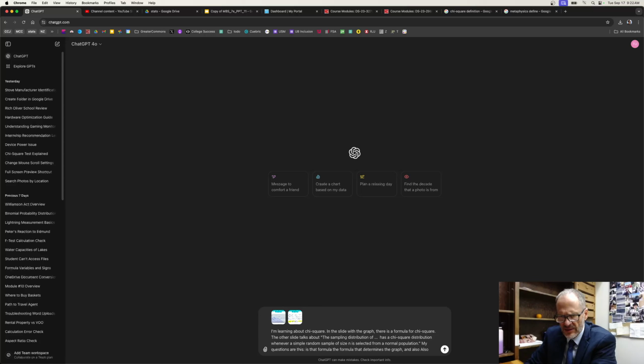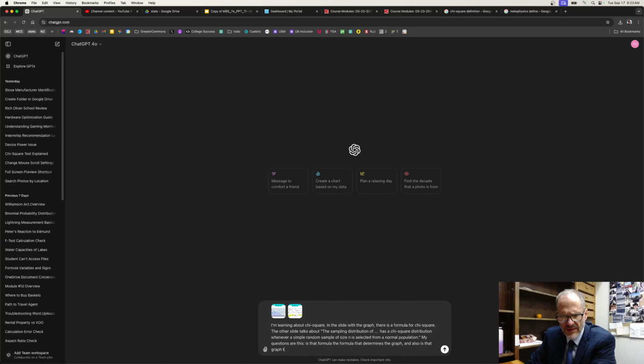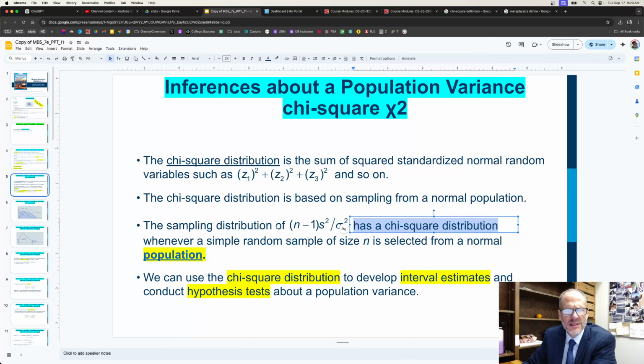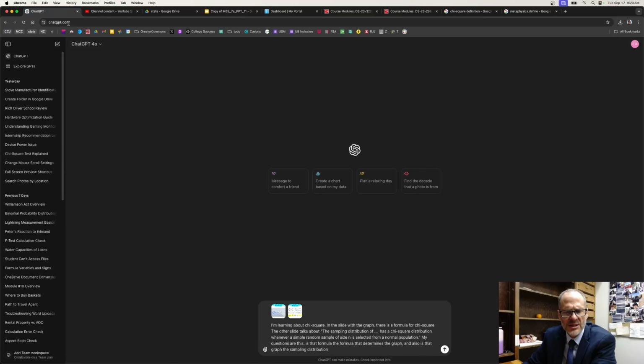And also, is that graph the sampling distribution? And what is it? So it says the sampling distribution of this formula has a chi-square distribution whenever a simple random sample of size n is selected from a normal population. So let me see if that's my question.